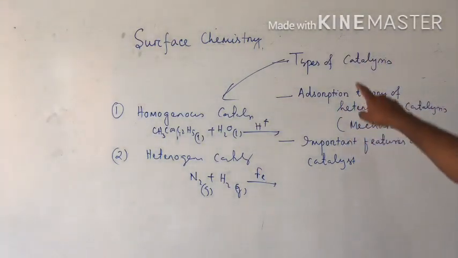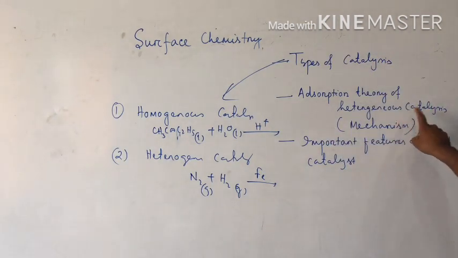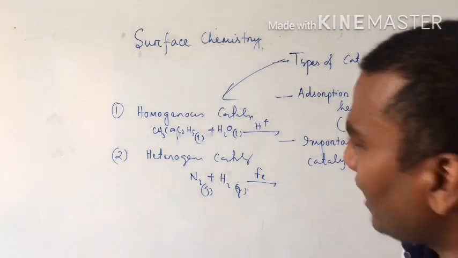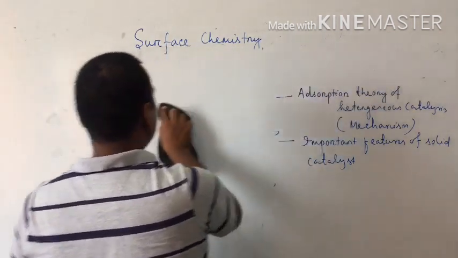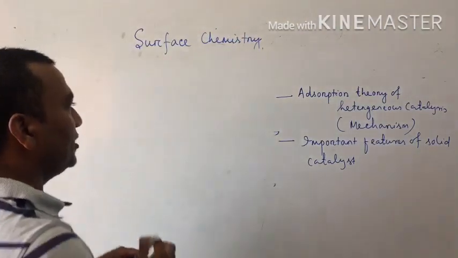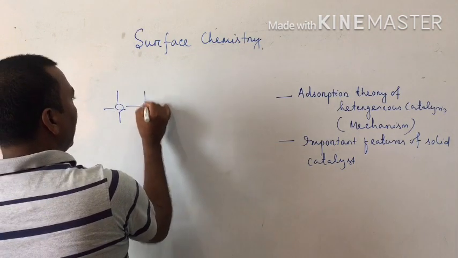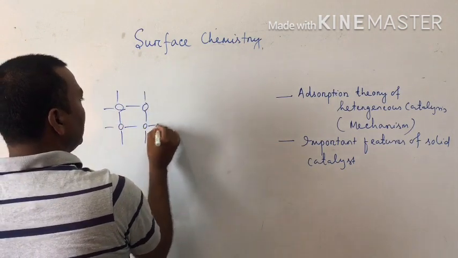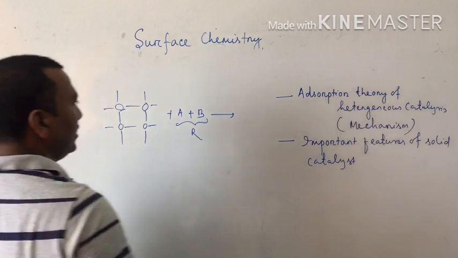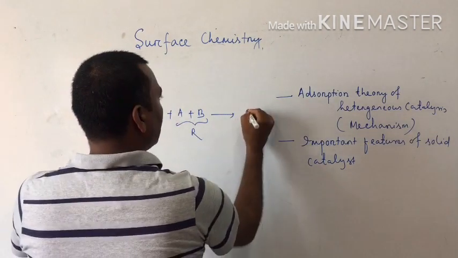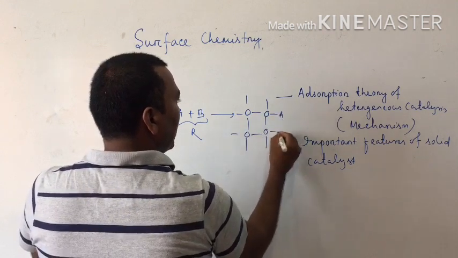Clear? So after the theory of catalysis, the concept coming is the adsorption theory of heterogeneous catalysis. That means why heterogeneous catalysis is best. First you see the picture, then we'll write the theory. Suppose this is the catalyst surface. When A and B, these are the reactants, combine, first it gives like this, A and B.